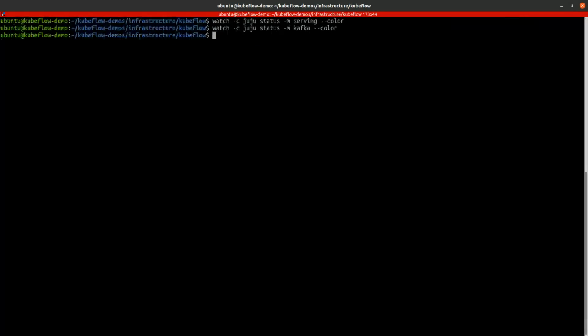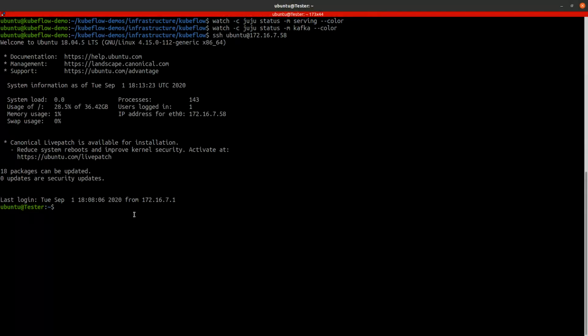We can now try to run a test with a financial application. Here we will access our tester machine and run the financial application.